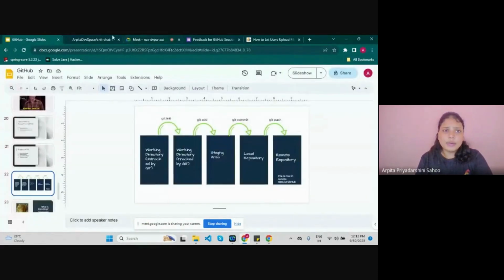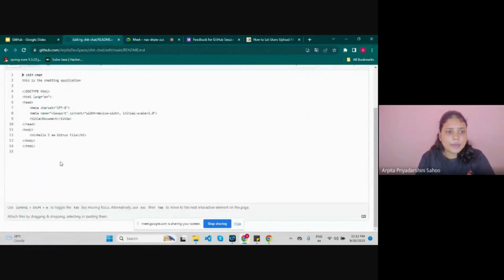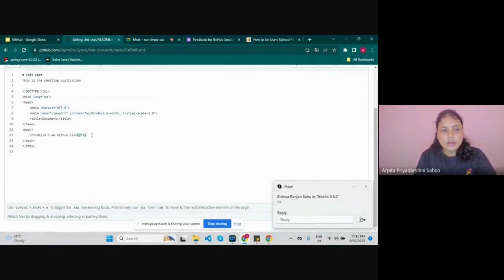I have done this thing; let me do it again. In git push, what happens? I am choosing this line and copy pasting it.